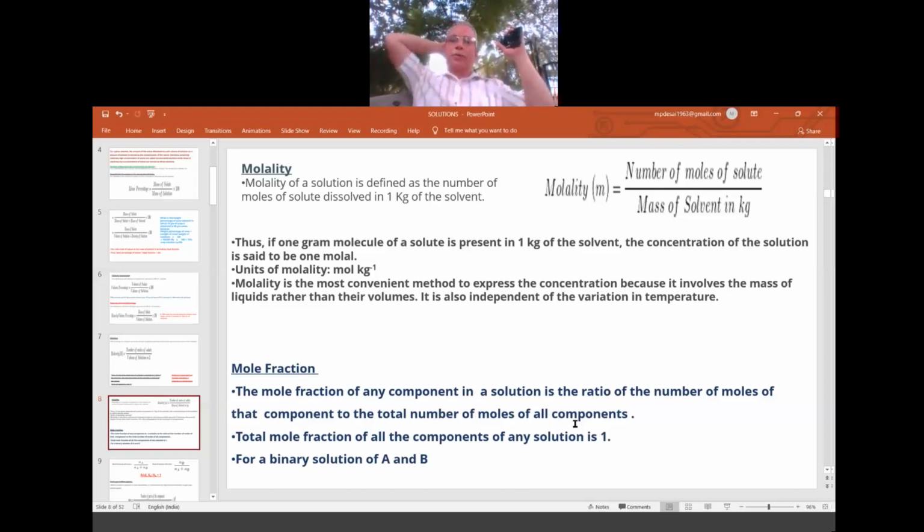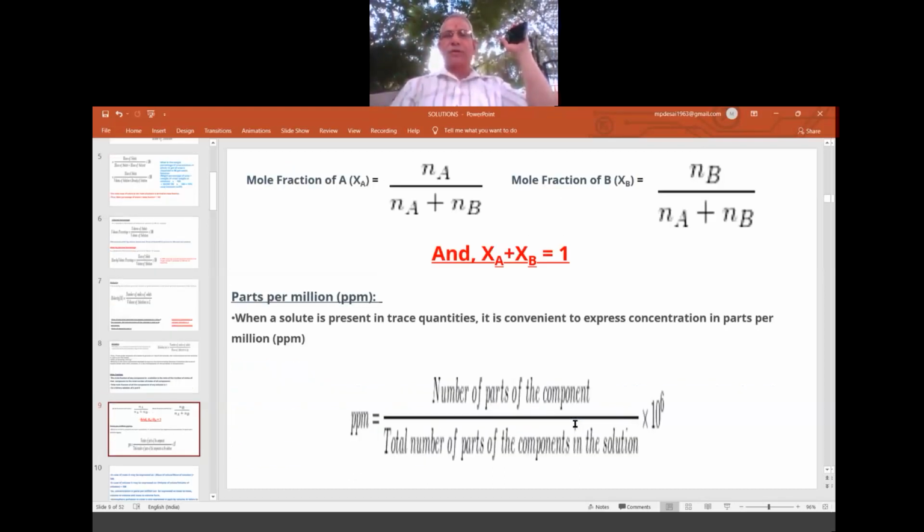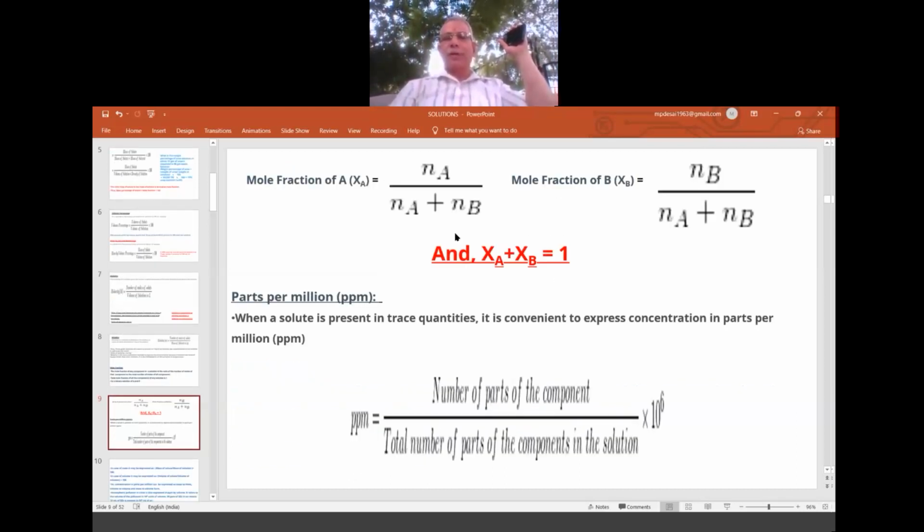That is total moles. So that gives you the mole fraction. That means out of the total present, how much is the A contribution? So out of the 2 halves of the roti, 1 half ate. So half, that is the meaning, 1 by 2. In the same way, it is a fraction of a mole. Symbolically, mole fraction of A, XA, equals number of moles of A by number of moles of both, because only A and B are there in this combination.